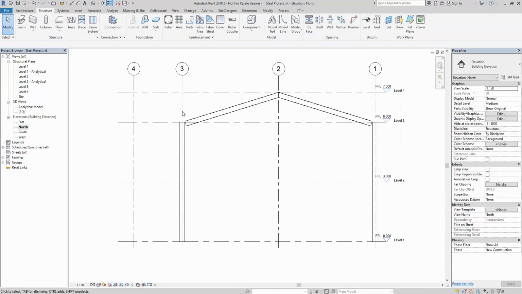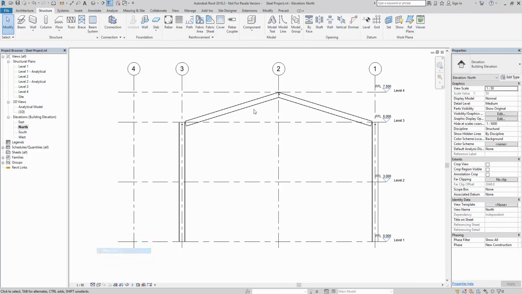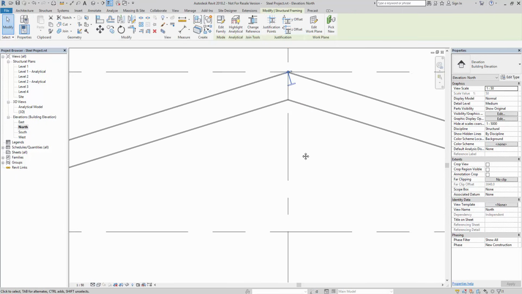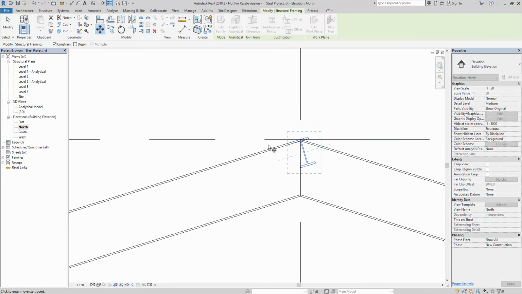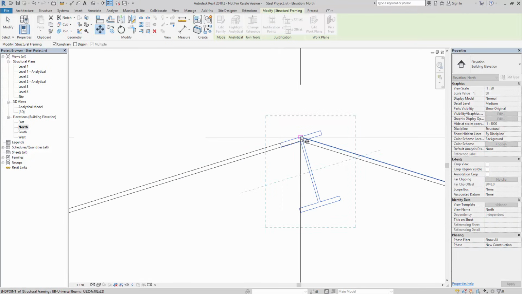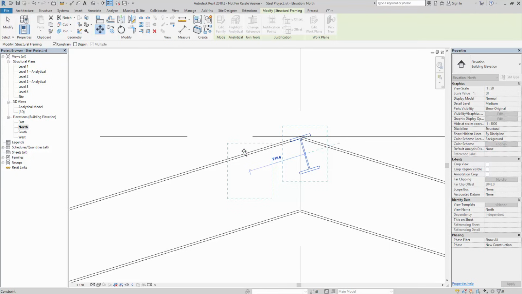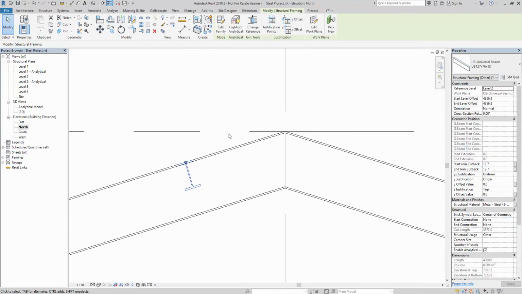Go to my north elevation. I'm just going to change it to a wireframe so I can see my tie beam. There it is. I'm going to select it. I'm going to move it down the rafter. So select it from the apex point, drag it down. You'll see you get the temporary dimension, and I'm going to put in the value 500. That will move it down.